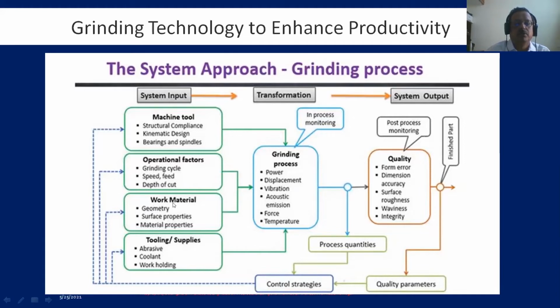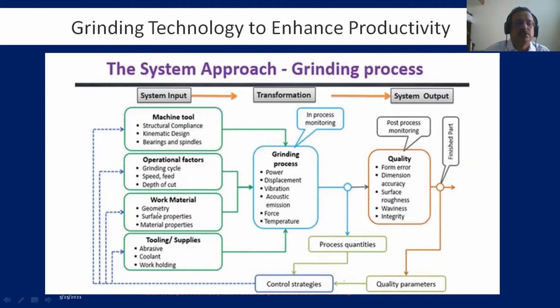It may be a simple round piece you may be grinding, or it is a stepped one, or you may be grinding one shaft with one keyway in it. So the intermittent cut will come. And also sometimes you grind a hollow pipe or hollow block, such type of things. So it depends on the wall thickness, which may be less.